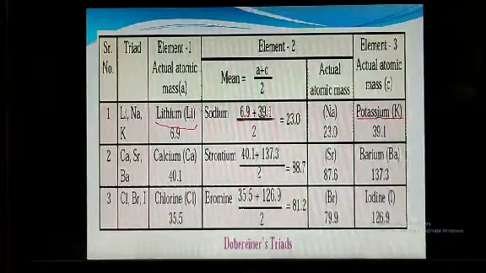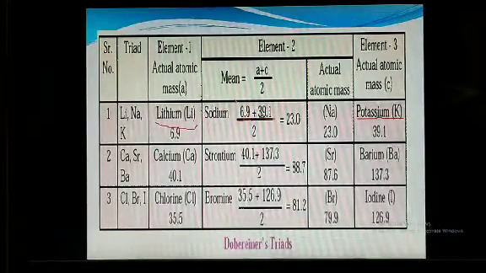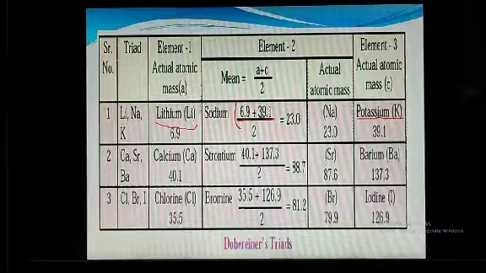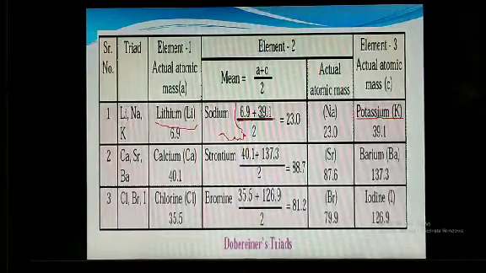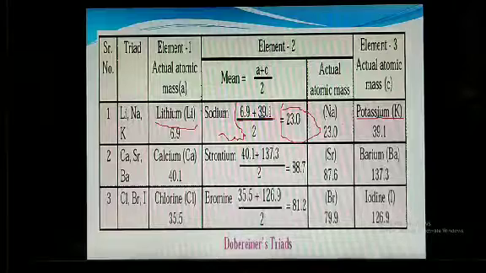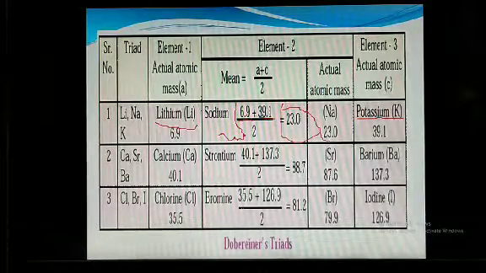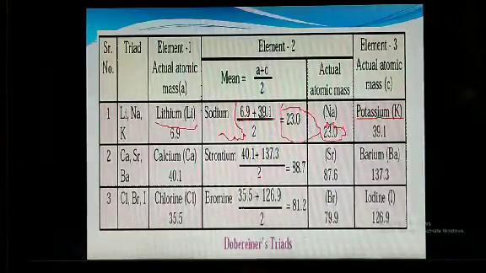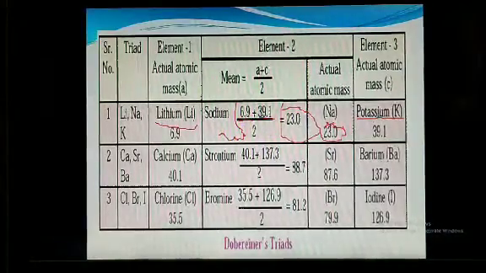It means we are taking the mean of these 2 elements, and the mean is 23.0, which is equal to the atomic mass of sodium. So like that you will get the atomic mass of sodium.